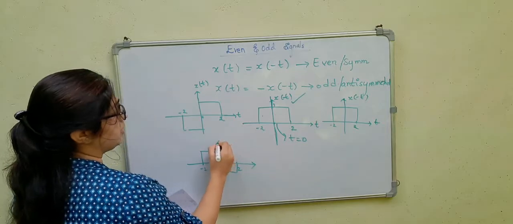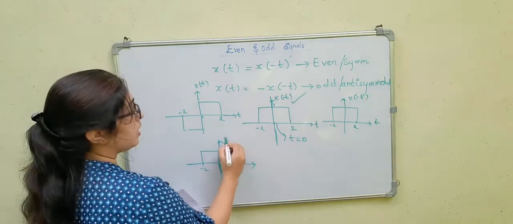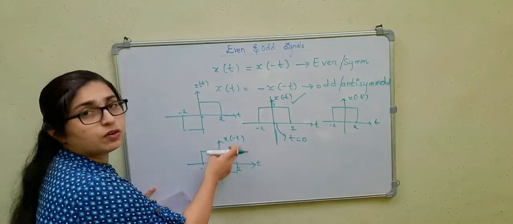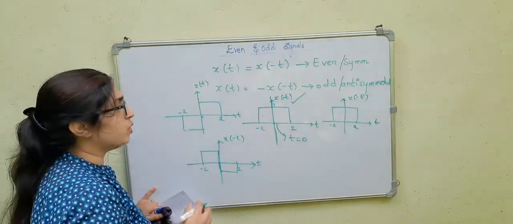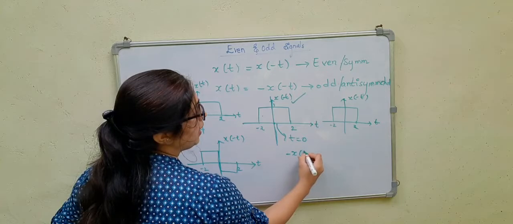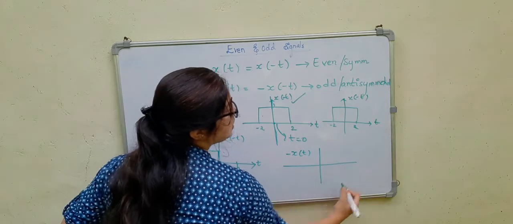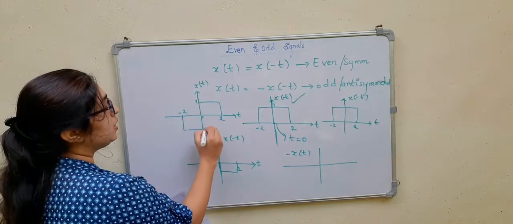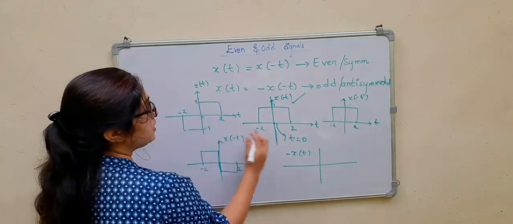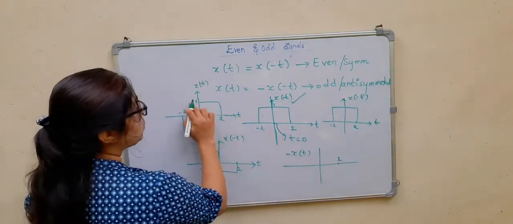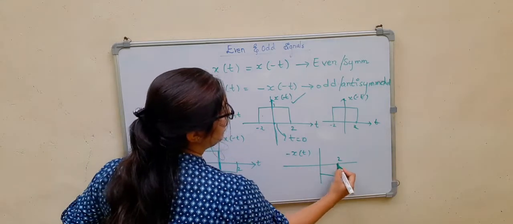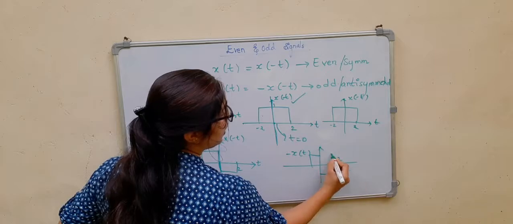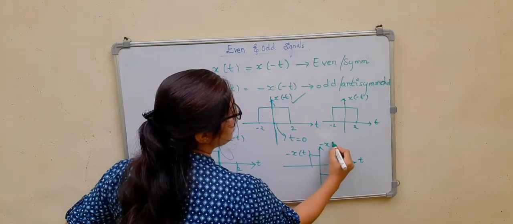So this is your x of minus t. Obviously x of minus t is not equal to x of t. So now I will consider minus x of t. This is nothing but multiplying the amplitude by minus 1. So this was 1, this was minus 1. Now this value is 1 into minus 1, so I will get this. Minus 1 into minus 1, I will get this. So this is your minus x of t.